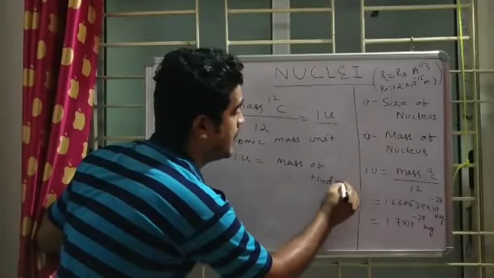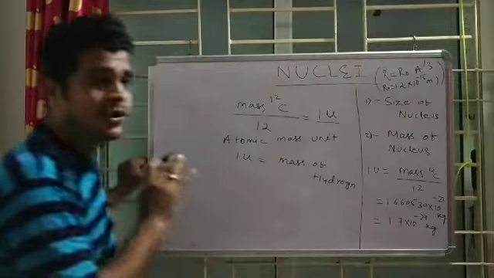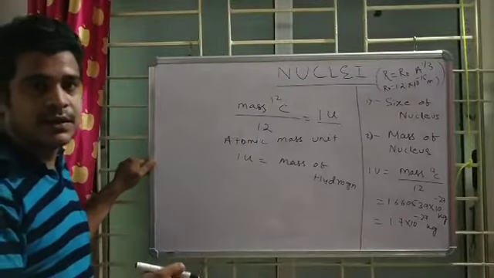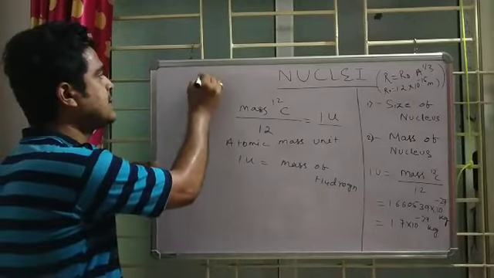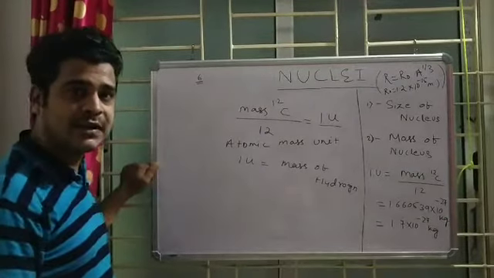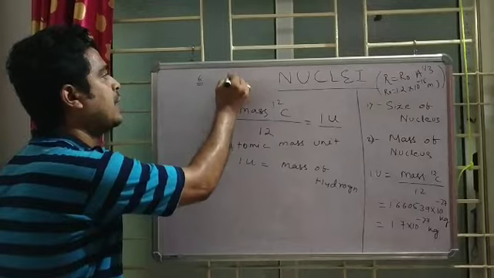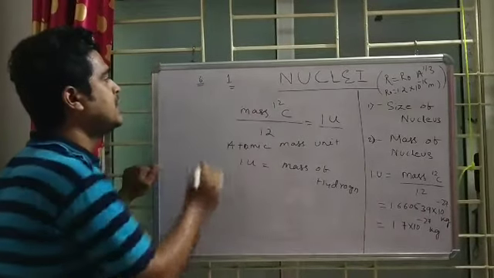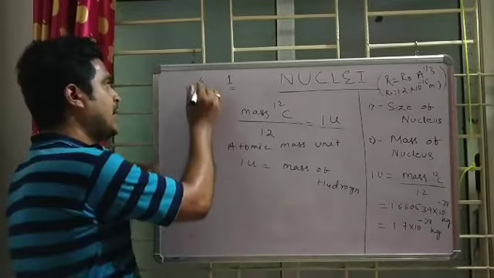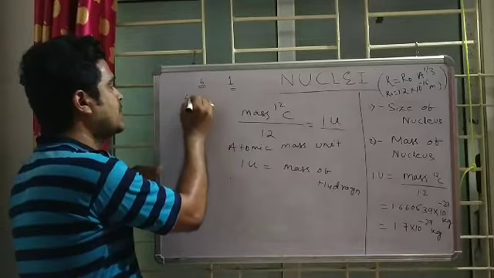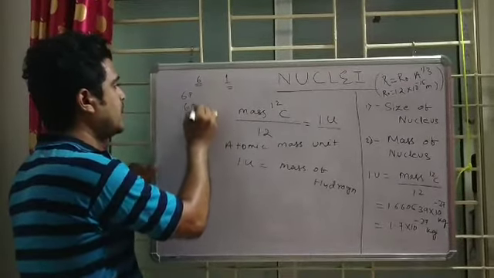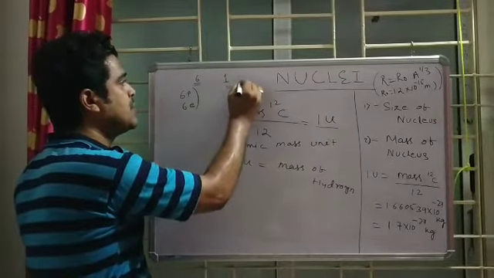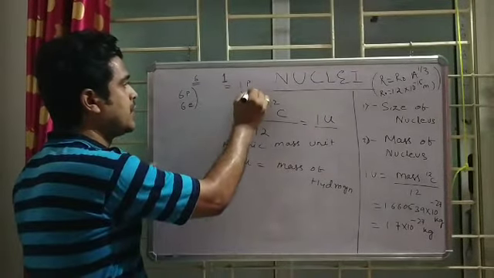Why? Because till now, although the neutron is not discovered, the periodic table is discovered. In the periodic table, you know that C stands at number 6. That means the atomic number of carbon is 6 and the atomic number of hydrogen is 1. So atomic number 6 means 6 protons and 6 electrons, and hydrogen with atomic number 1 means 1 proton and 1 electron.